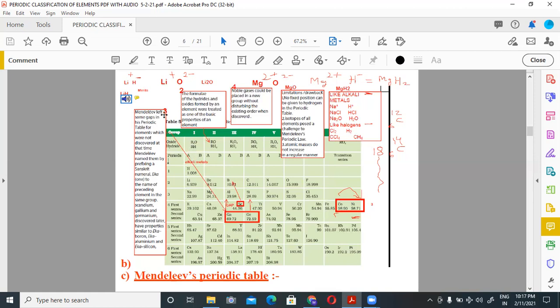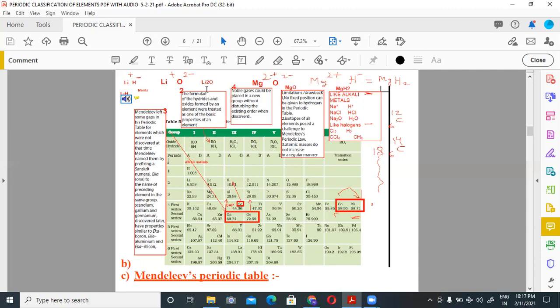Formula of oxide, how can we calculate? Lithium valency +1, oxygen valency -2. So when we crisscross, formula will be R2O. You can see here formula of oxide of group 1 element is R2O.